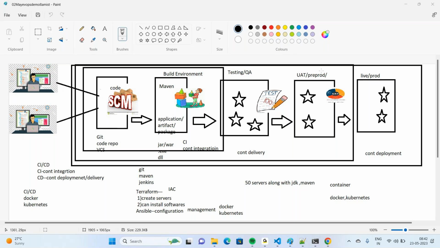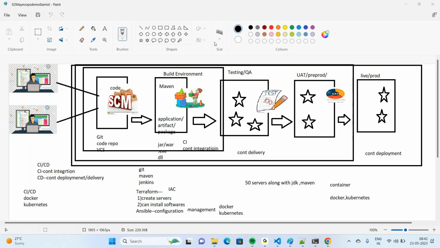UAT is another environment where your customer will test your application, run the application, and verify whether this application is running perfectly or not. Once everything is done, it will be promoted into the actual live servers. And if the application is deployed in live servers, people from the internet will be able to use this live application.